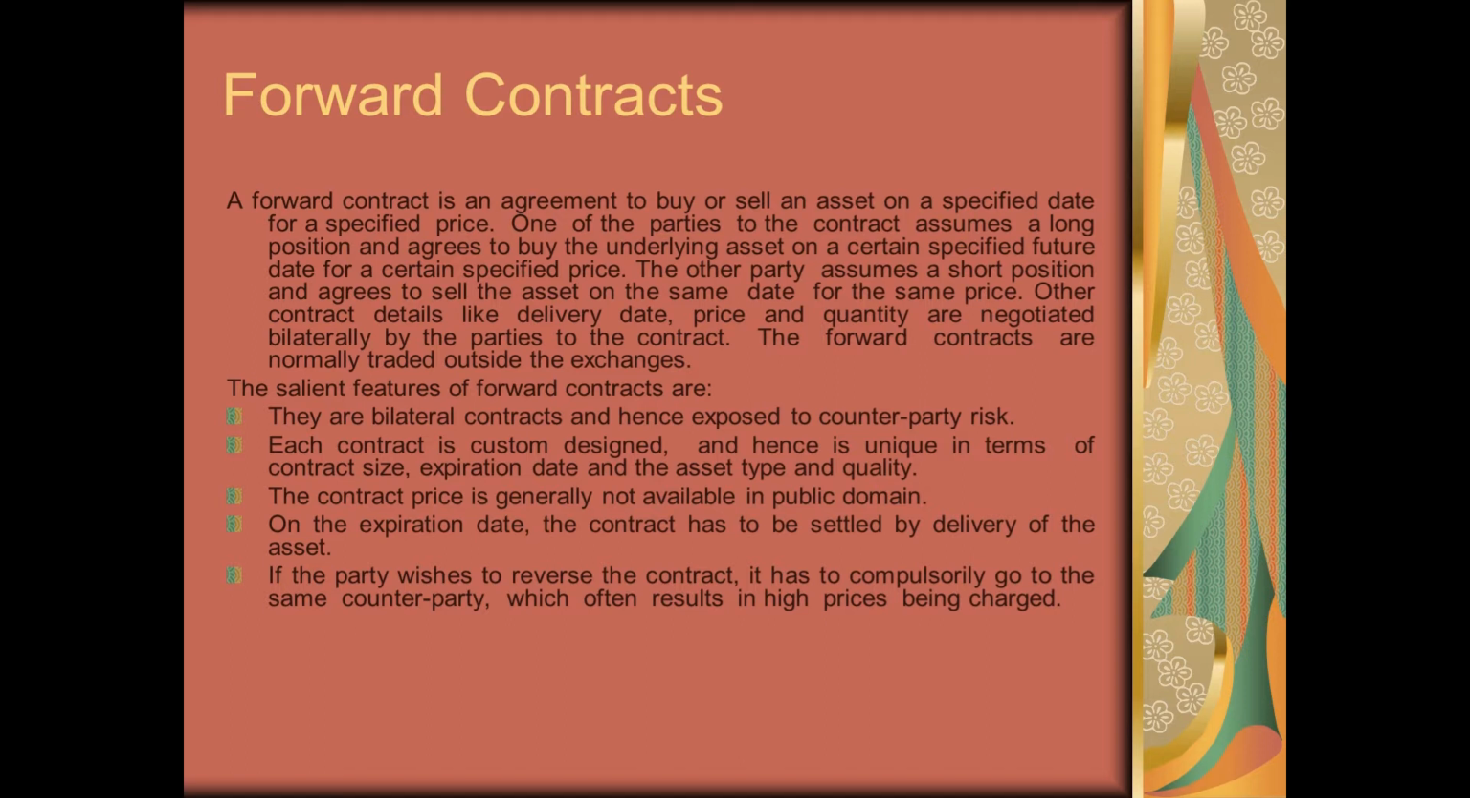In case of forward contracts, each contract is custom designed and is unique in terms of contract size, expiry date and the asset type and quality. You will find that the contract price is generally not available in the public domain because these are one-to-one contracts and there is no platform where standardized information about the prices is available. On the date of expiry, the contract should be settled by delivery of the asset, because the underlying asset in this case is commodities.